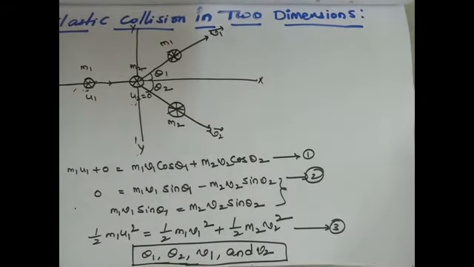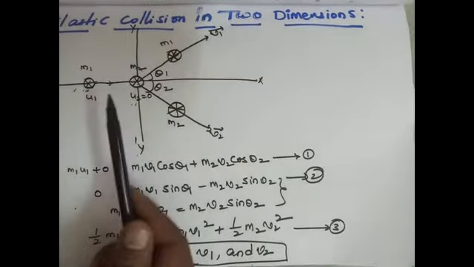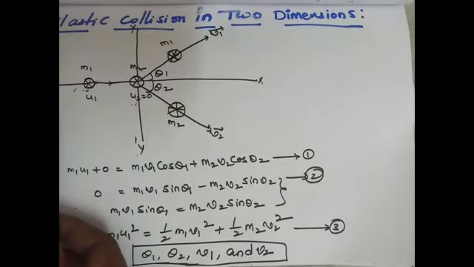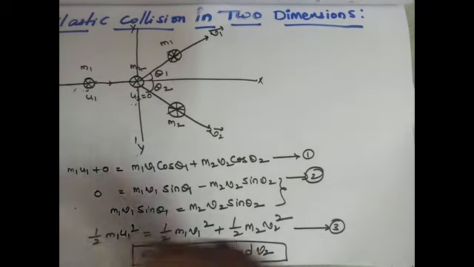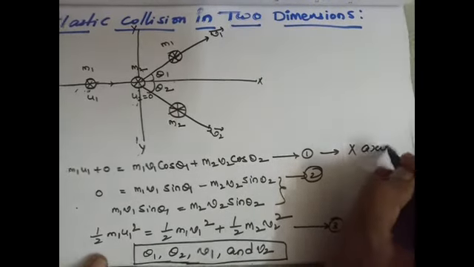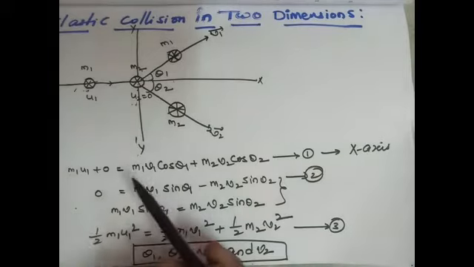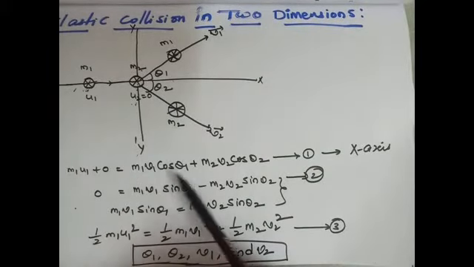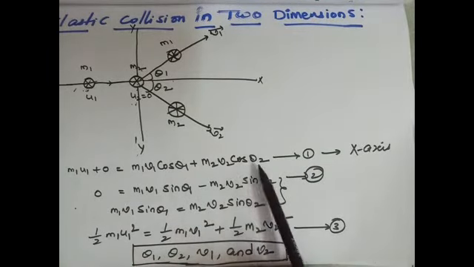Now let us apply conservation of momentum along the x direction. Before the collision total momentum is m1 u1, and the momentum of the second body is 0. After collision, m1 v1 cos theta 1 plus m2 v2 cos theta 2.